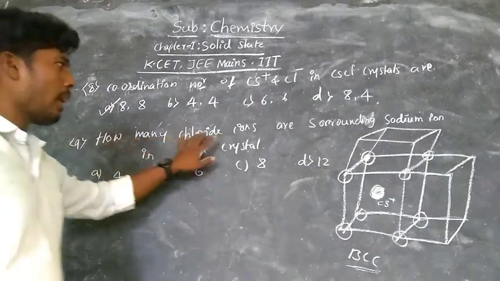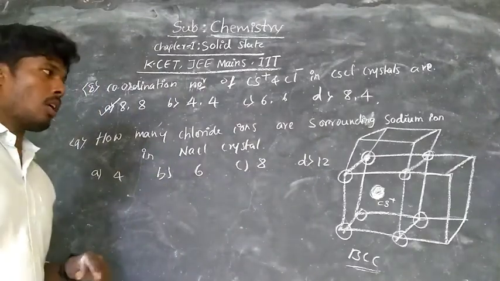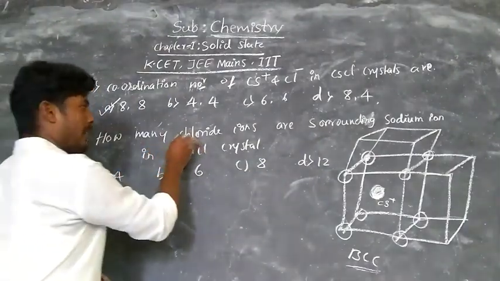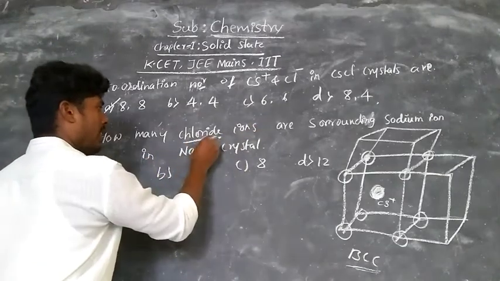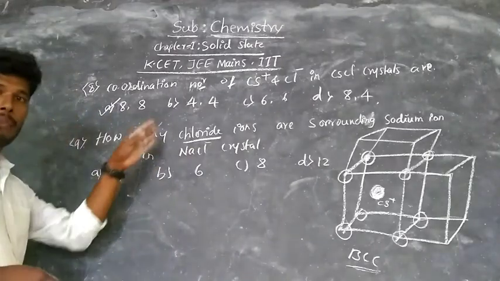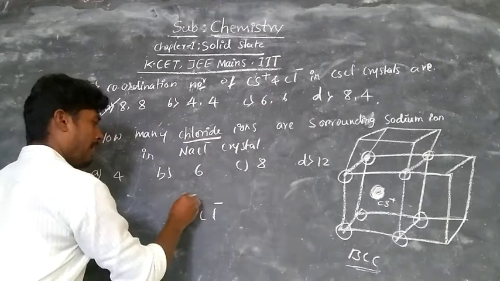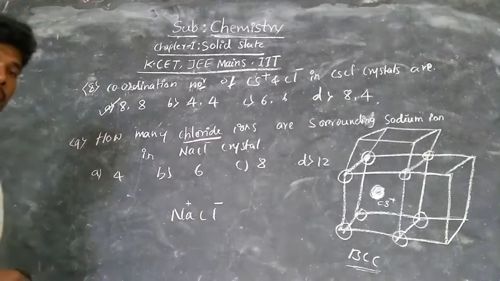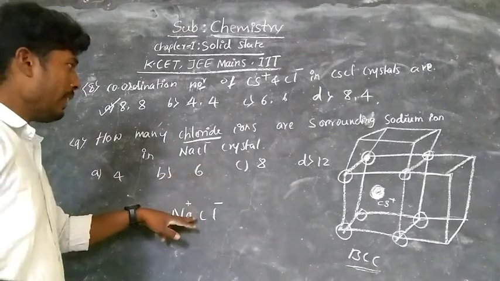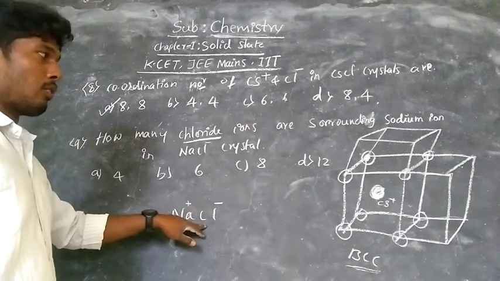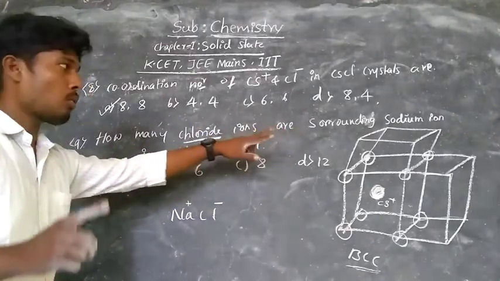How many chloride ions are surrounding sodium ion in sodium chloride crystal? How many chloride ions, Cl- ions, are surrounding sodium ions in sodium chloride? Similarly, same type of question. Now observe in sodium chloride, Cl- and Na+. How many chloride ions are surrounding a sodium ion?